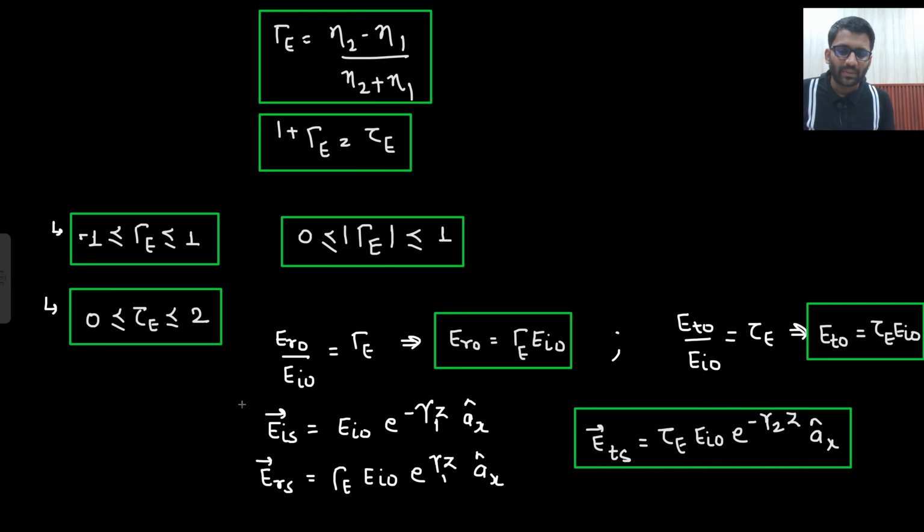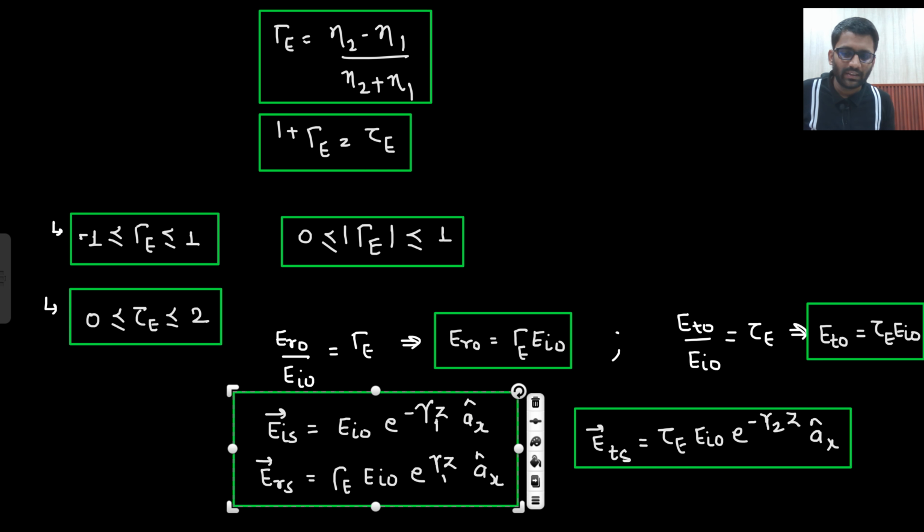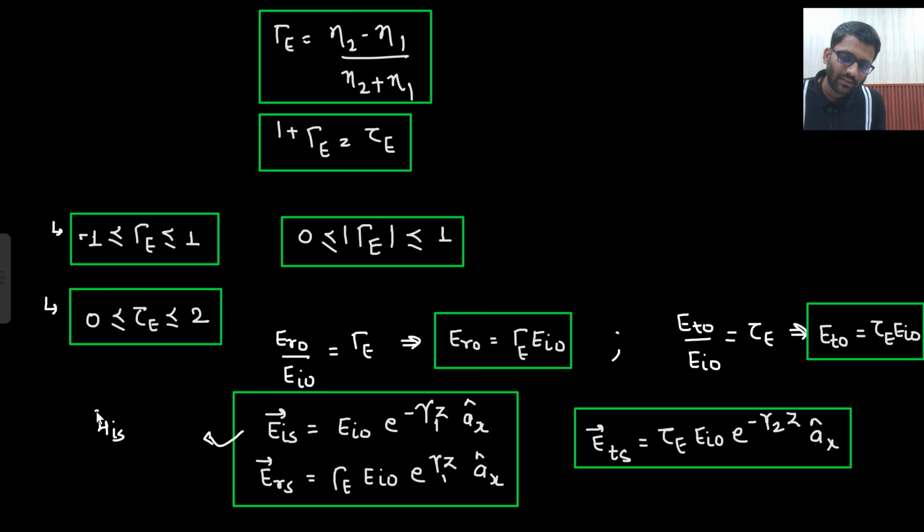Now using these expressions, can I write down the value of HIS and HRS? Yes. I am not learning any formula for magnetic field. All these formulas I have studied for electric field. If I have the expression of electric field, can I get the magnetic field? Yes. And if I have the transmitted electric field, then can I get the transmitted magnetic field? Certainly you can get.